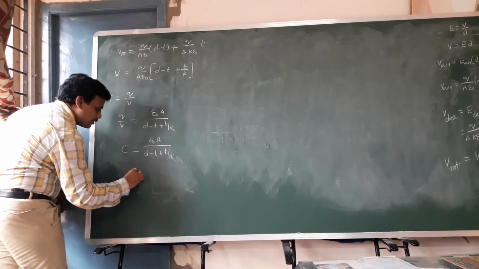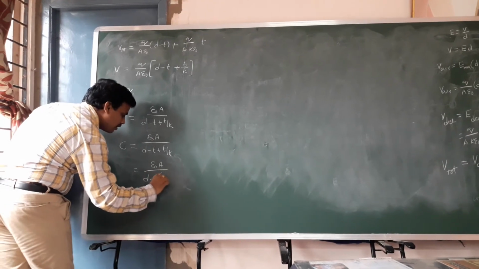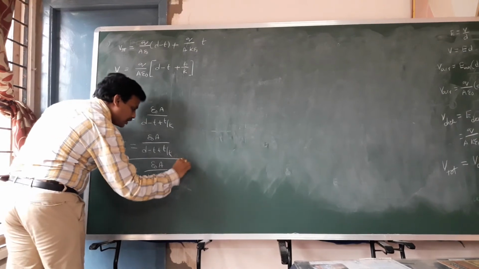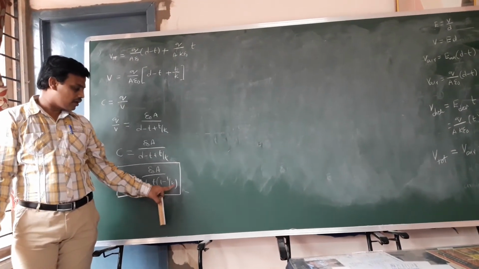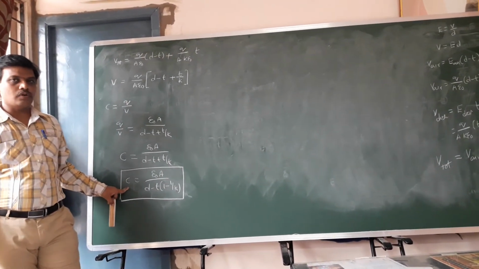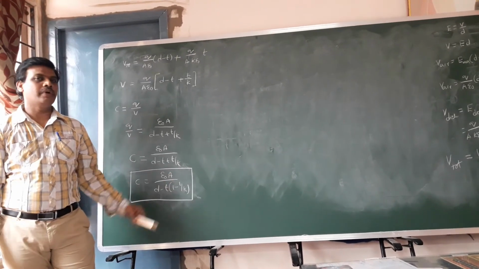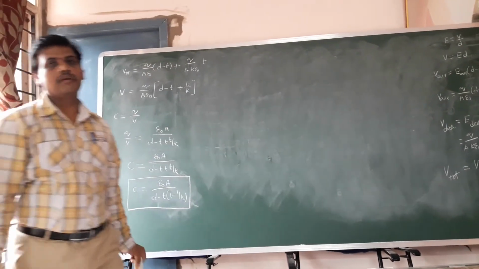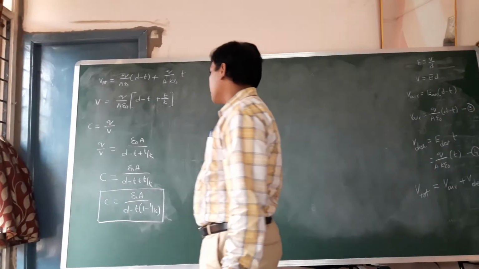In both the terms, T can be taken common, giving D minus T into 1 minus 1 by K. So, in between the parallel plate capacitor, one dielectric slab is introduced. The dielectric constant is K and thickness is T. The new capacitance value can be taken as C is equal to epsilon naught A by D minus T into 1 minus 1 by K. This is a very important application for mains and NEET level. Based on that equation, you can calculate so many numerical problems. That is application number 3.